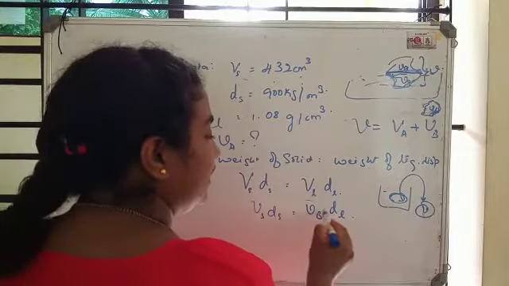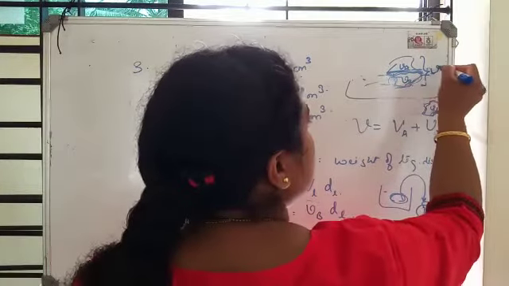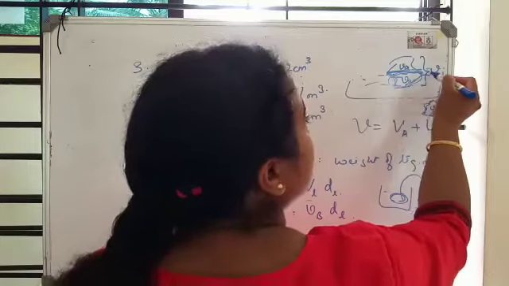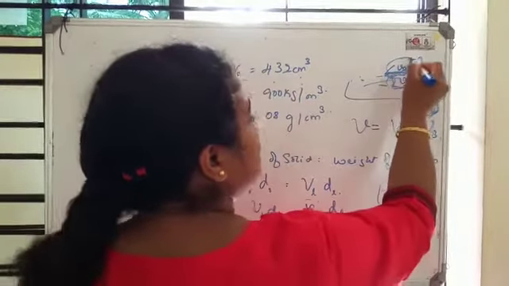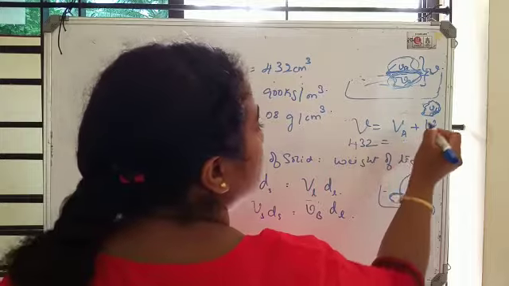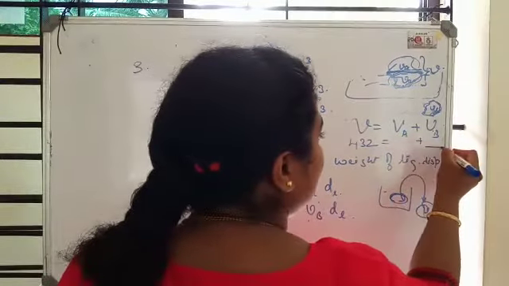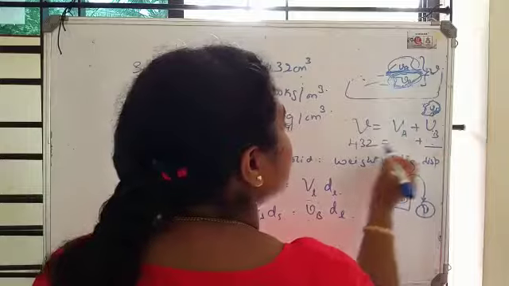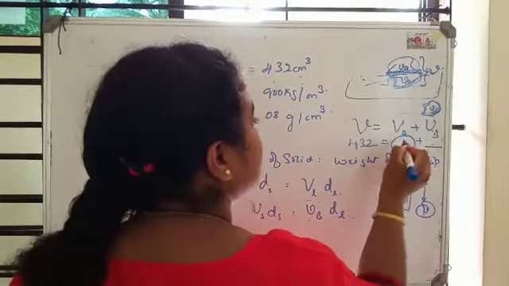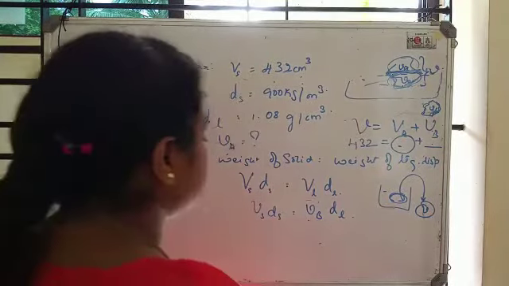If I can calculate this one, as I know this, if I subtract this one from this one, then I can get this one. That is, I know this 432 is equal to the volume below, which can be calculated from here. So if I calculate it from here and subtract this, I can get the volume above which is asked. That is the reason why we are going like this.